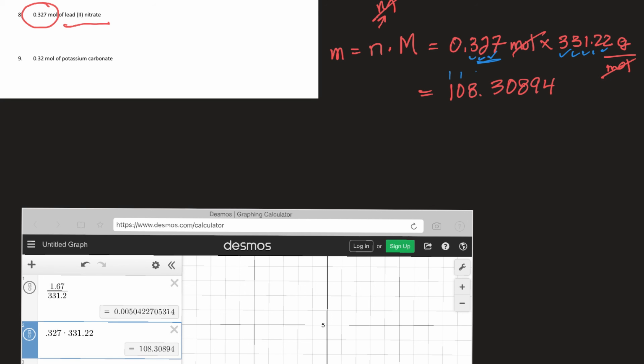Here's 1, 2, 3, so I don't need to write any others. If this had been 5 or more, I would have bumped the 8 up. But since it's not, my answer is just 108 grams.